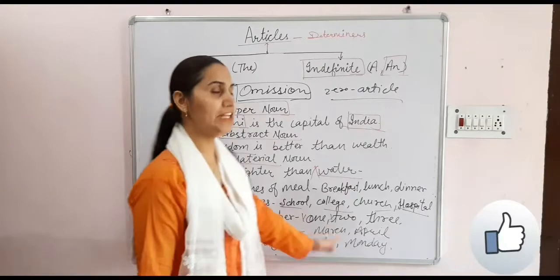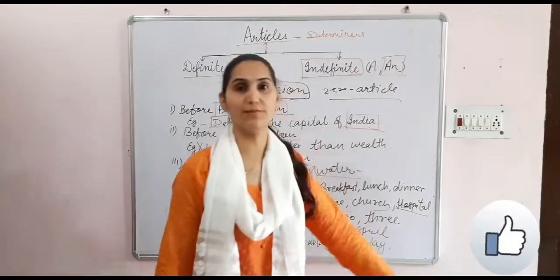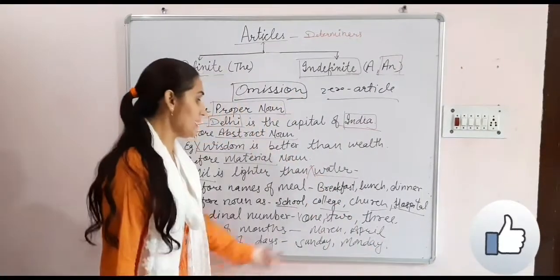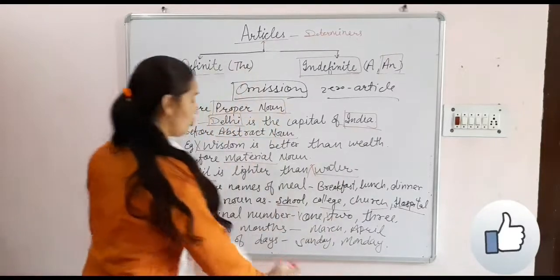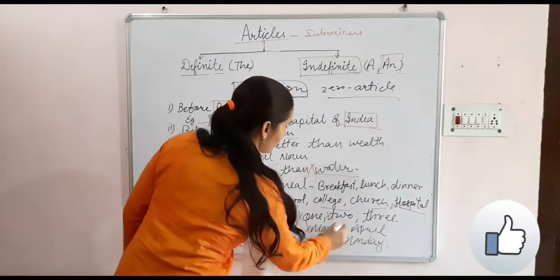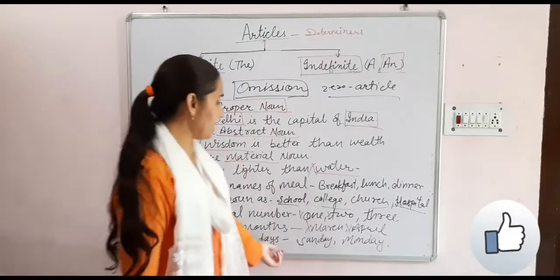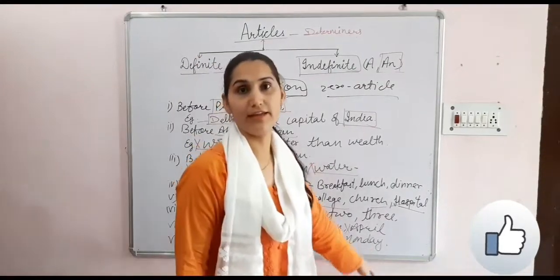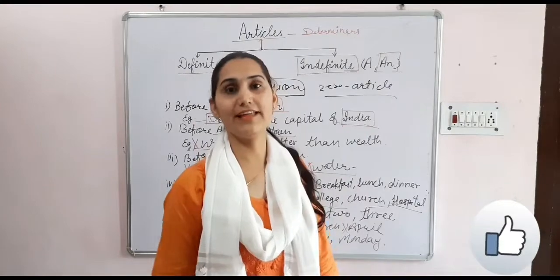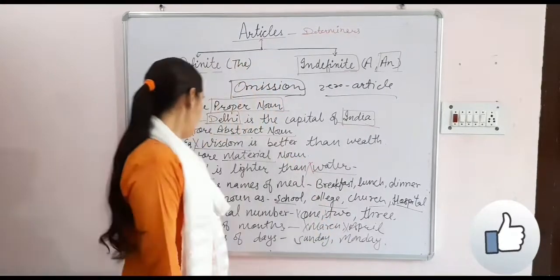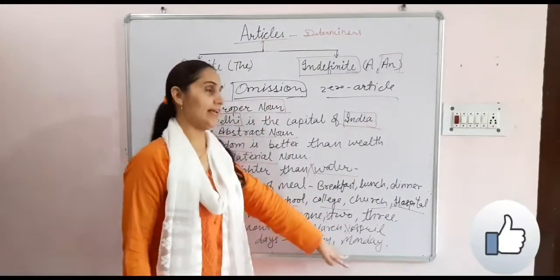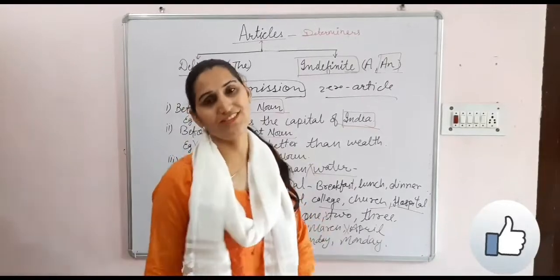Names of months, any name of month, January to December, January, February, March, April: we will not use an article. Zero article. Name of any day, Sunday, Monday, Tuesday: we will not use an article. Here also we will put zero article.